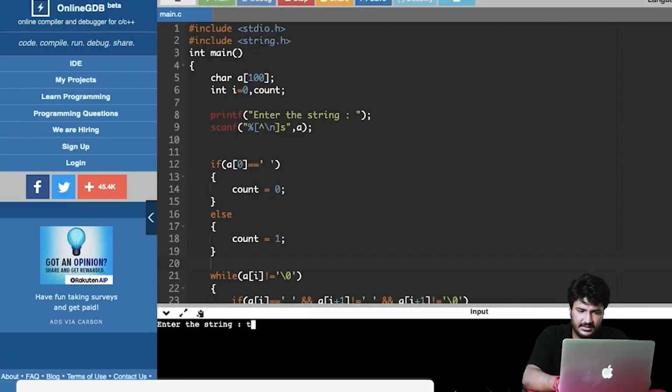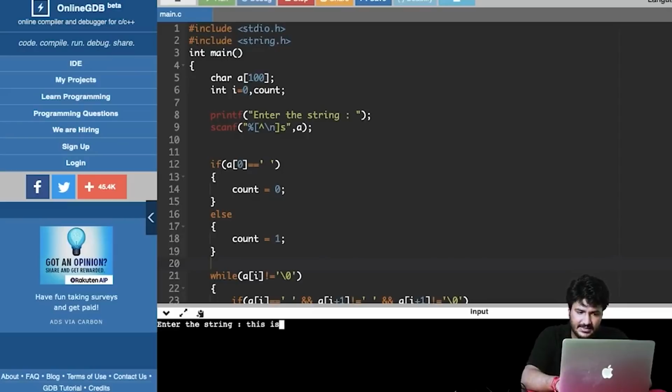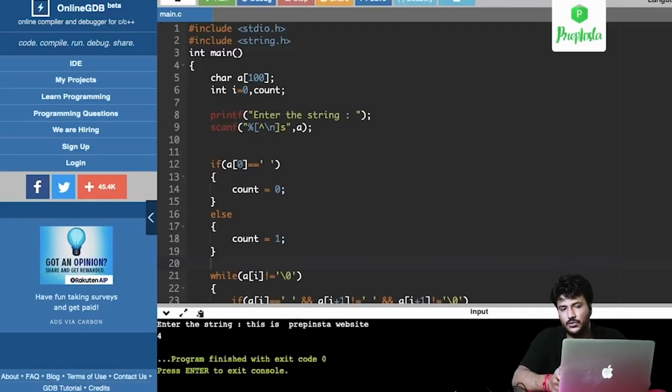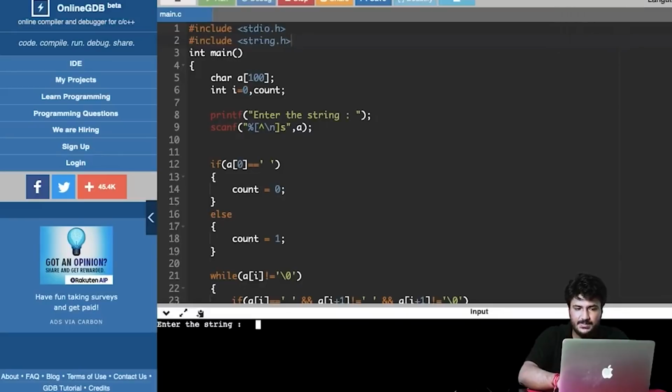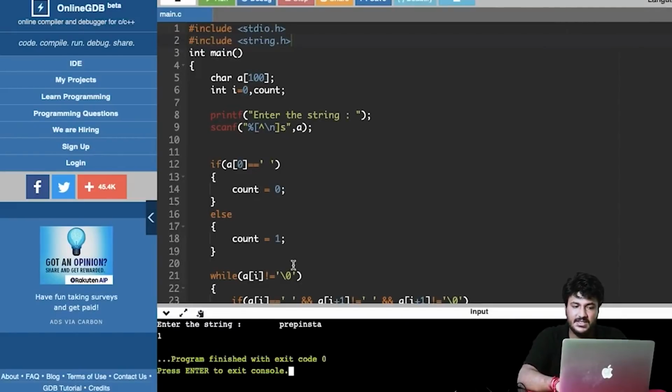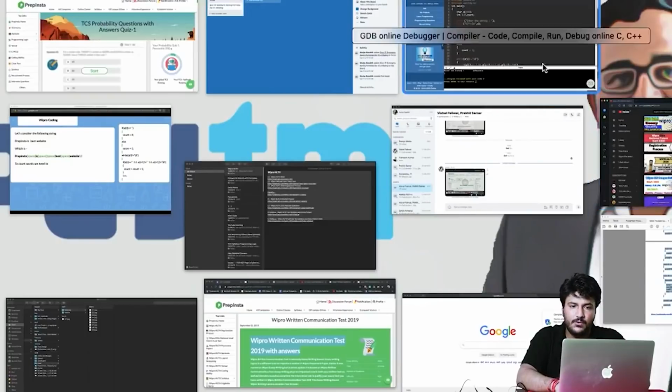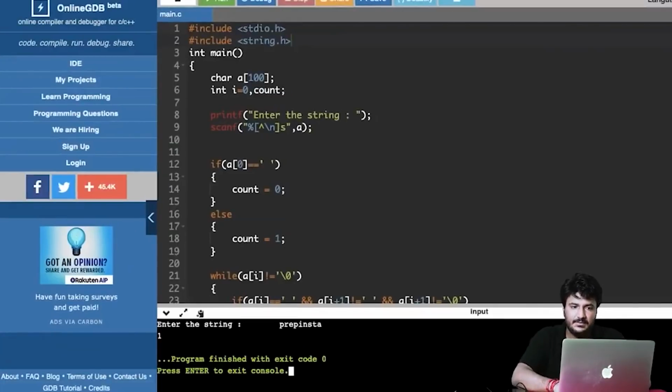So enter the string this, then is, then spaces, prep insta, and then website. So I've given 2 spaces between is and prep insta, right? So the answer is 4. So it has considered that. Let me again run this code and give multiple spaces, and then let me write prep insta, right? The answer here is 1. It has ignored all of these. So all the test cases are passing with this particular code. So make sure that you follow it correctly, right?